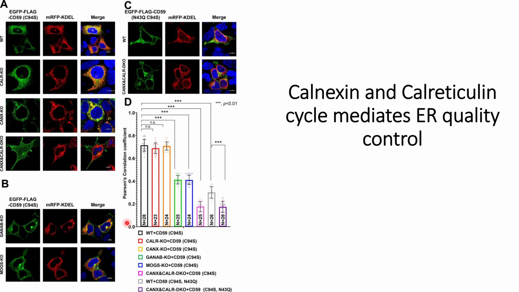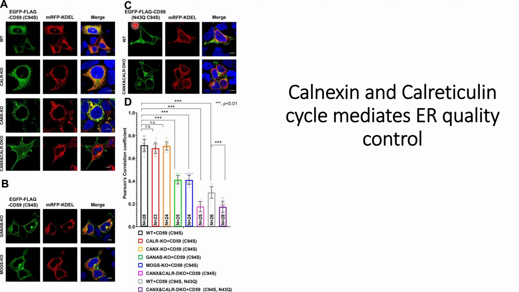After validating that monoglucosylated structures are necessary for calnexin and calreticulin, they also need to check whether non-glycosylated proteins also require the calnexin and calreticulin cycles for ER retention, or we can say for proper folding.